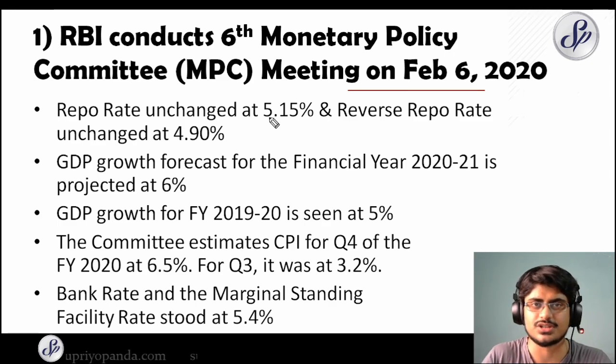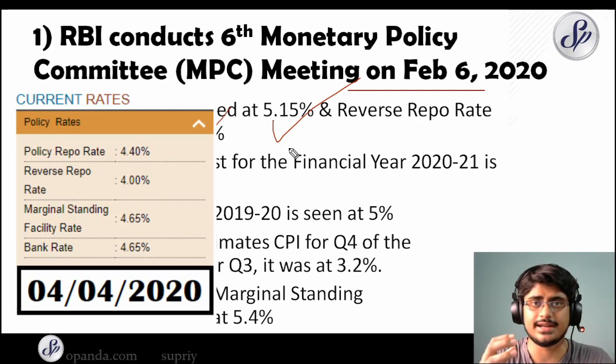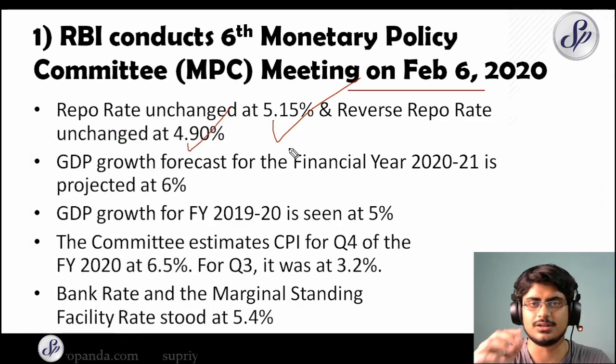So the repo rate was unchanged at 5.15%. The reverse repo rate was unchanged at 4.90%. Of course, right now the repo rate has been slashed even further. So right now it stands at 4.4% because of the coronavirus and the economic slowdown. RBI was forced to reduce it, and the reverse repo right now stands at 4%. But that is the latest development. This is just the previous one. So you do not need to memorize all of the percentages here. You just need to memorize the latest ones. Once I cover the March current affairs of RBI, I'll tell you all about those current ratios.